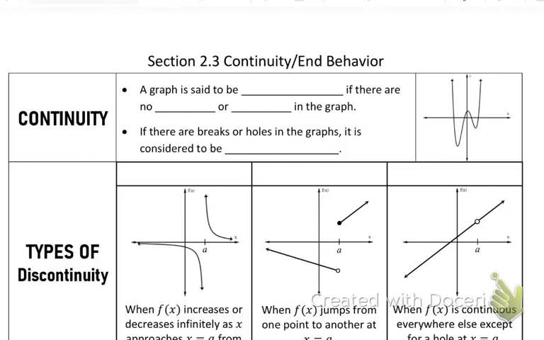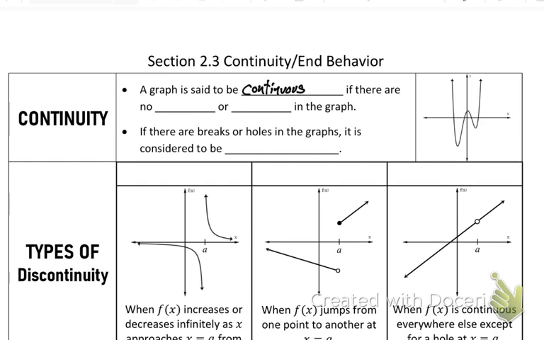Continuous. So it's said to be continuous if, basically, the way I think about it, if I put a pencil on a graph and I never have to pick up the pencil, all the way from negative infinity, or wherever it starts, to wherever it ends, if I never have to pick up my pencil, it is continuous.